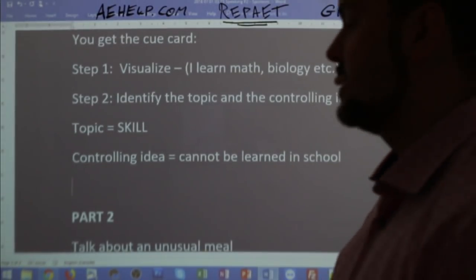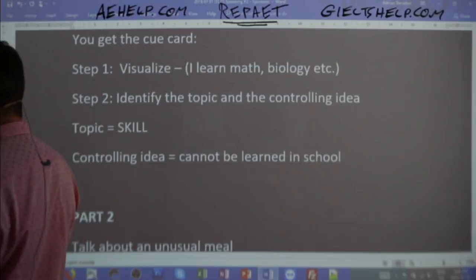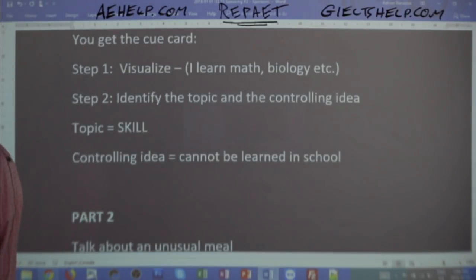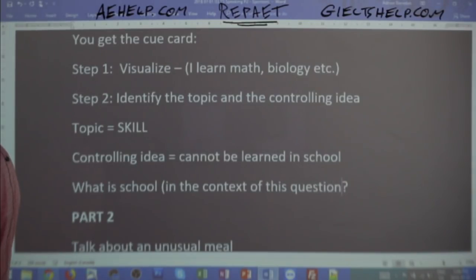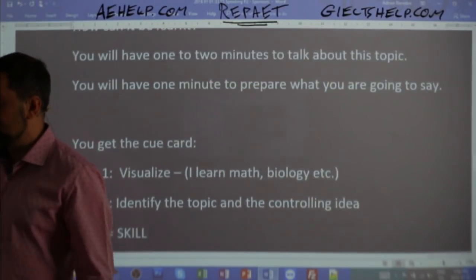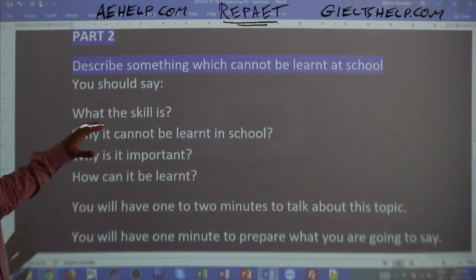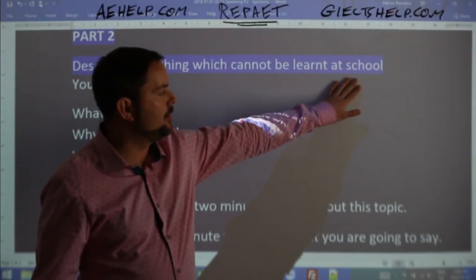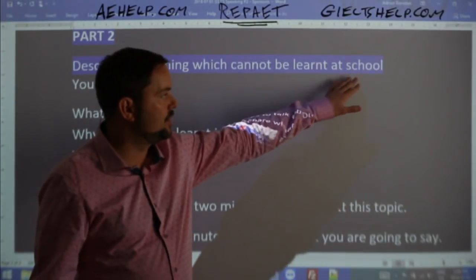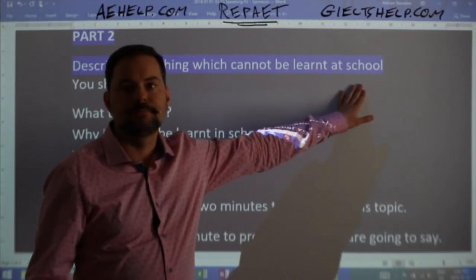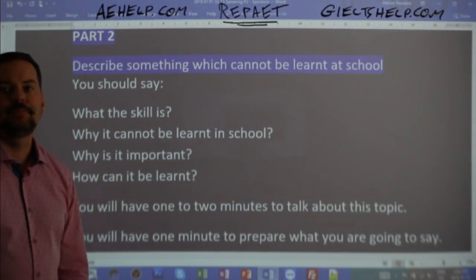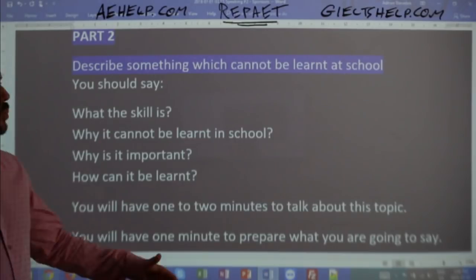And this is critical to giving a good answer here. So let's apply a little bit of critical thinking. What is school? In the context of this question. Okay? So in the context of this question, describe something which cannot be learned at school. What does the word school mean? What do you think the person who wrote this question means by school? Okay? What do you think, Baljeet? What is meant by the word school here?